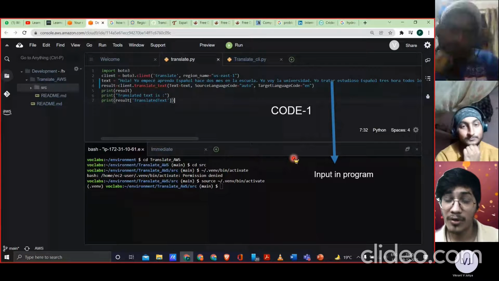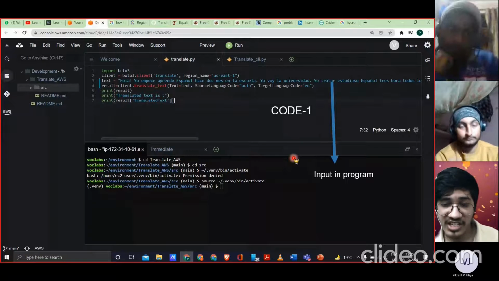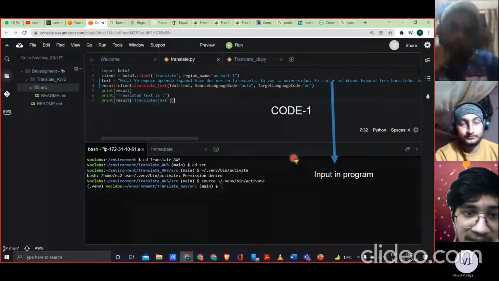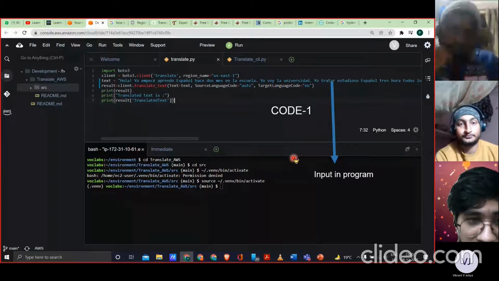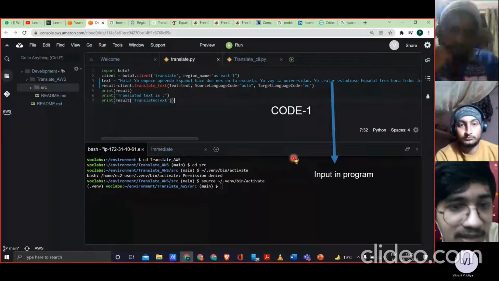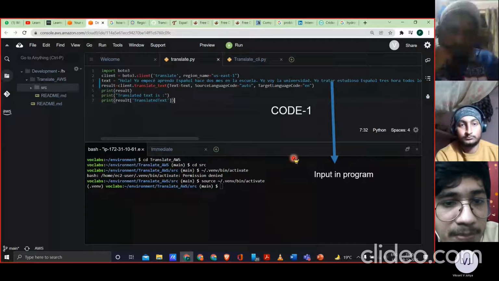Boto3 is a very powerful library which helps us perform various tasks such as data analysis of text and translation, as we are doing here, and many other things. In our code we have created a variable client. Our purpose is to translate, and the region name used in AWS is US East 1.